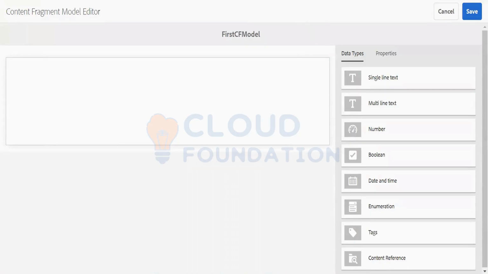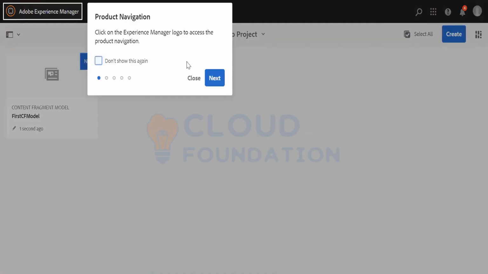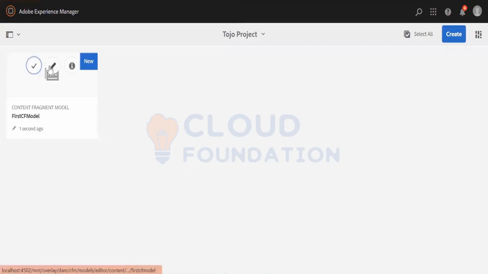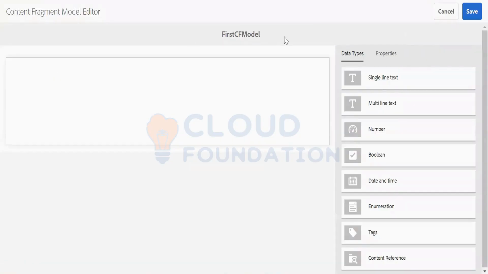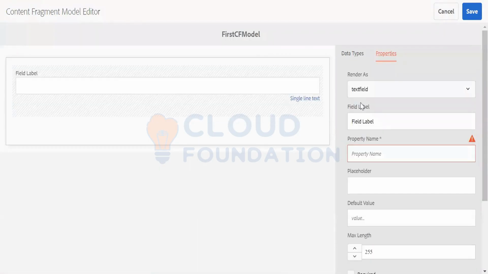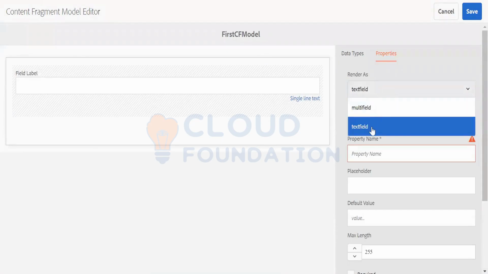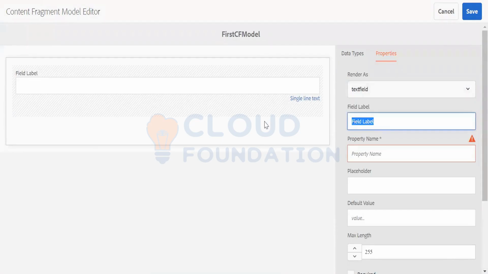Let me just open it again. Now you see how simple this is. To add a field, like if you want to add a single text field, just drag single text and name it. Let me name it as name.